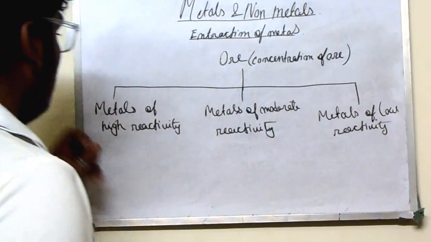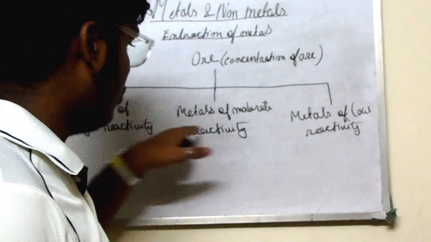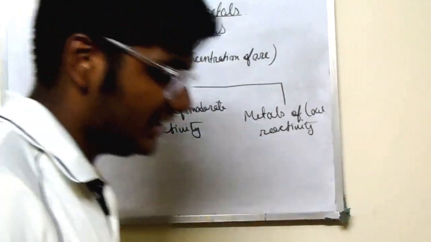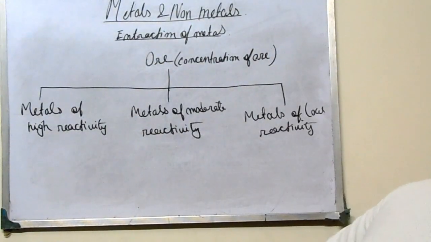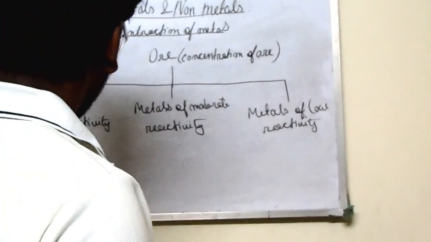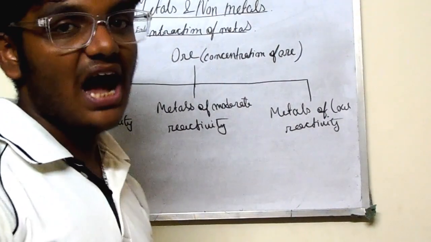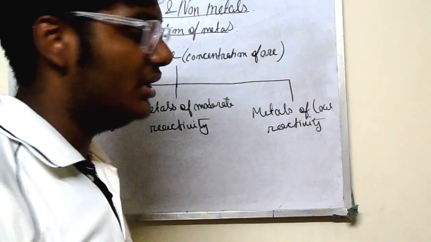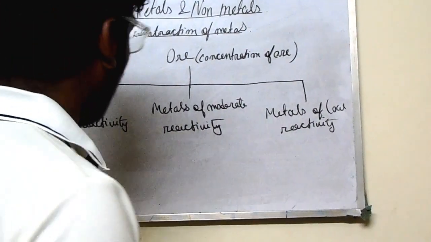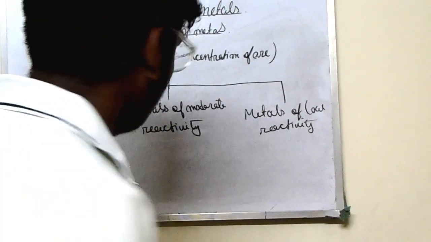Three kinds of metals: metals of high reactivity, metals of moderate reactivity, metals of low reactivity. What is the first process the very highly reactive metals have to pass through?